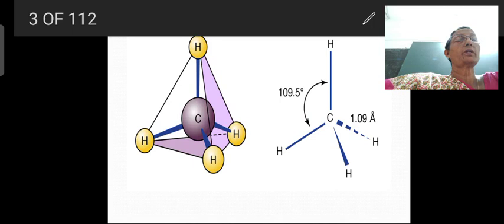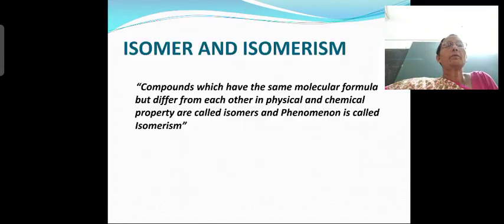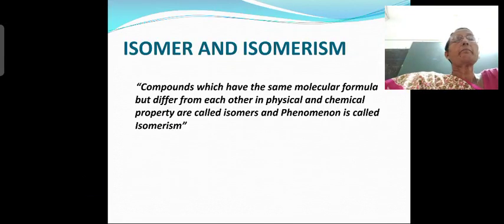Okay, and what is the carbon hydrogen bond length? That is 1.09 angstrom. This structure you have already learnt in PU classes, right? Now we will move to the next slide.